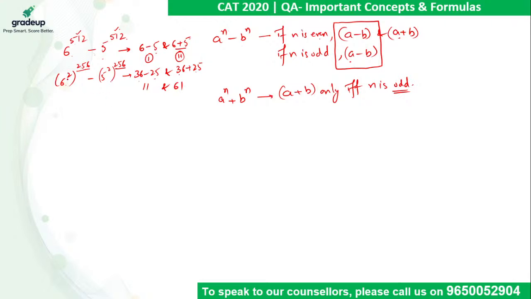Right? So again I cannot go for 6 cube because the power is not a multiple of 3, but we can definitely go for 6 raised to power 4 raised to power 128 minus 5 raised to power 4 raised to power 128. 6 raised to power 4 is 1296 minus 625, and 1296 plus 625 will come into picture. So it will keep giving me a lot of divisors. We just need to check in the answer options to what extent I have to go. Right? So like this we can answer questions very quickly.